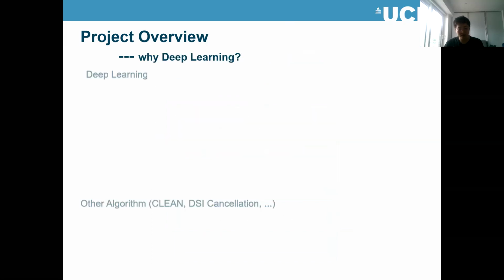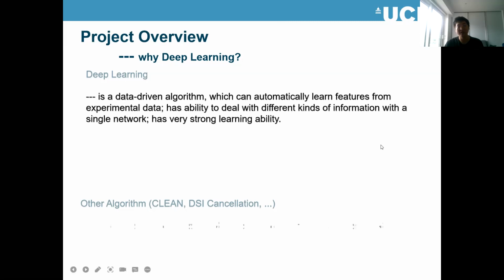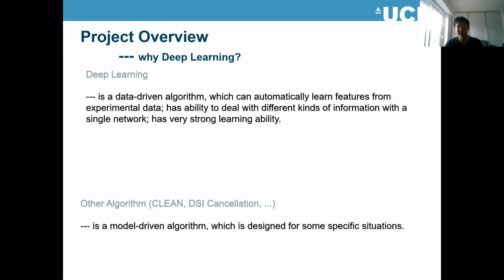Okay, so another question is why I want to use deep learning. Why do I think deep learning is good for passive Wi-Fi radar systems? I made some comparison between the deep learning methods and the current methods, which I call traditional methods. Firstly, the deep learning method is a data-driven algorithm. That means it is able to extract features or learn feature extraction methods from experimental data.